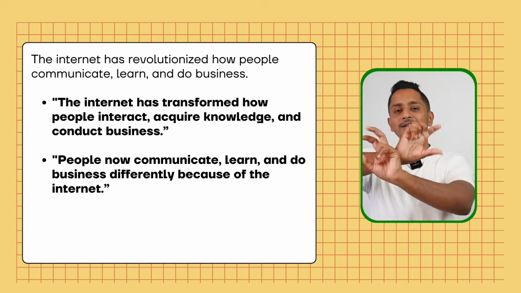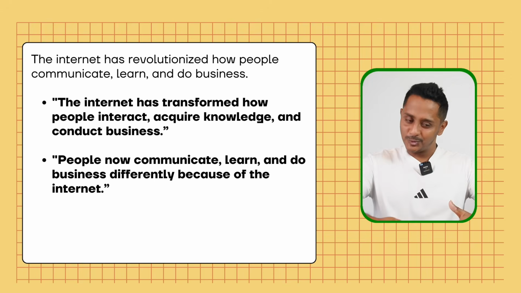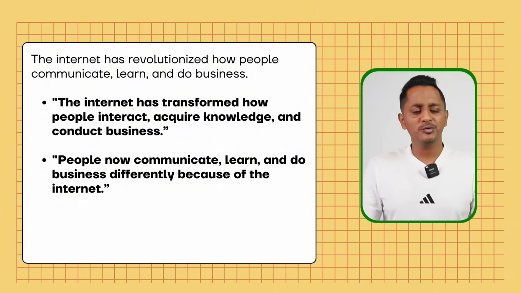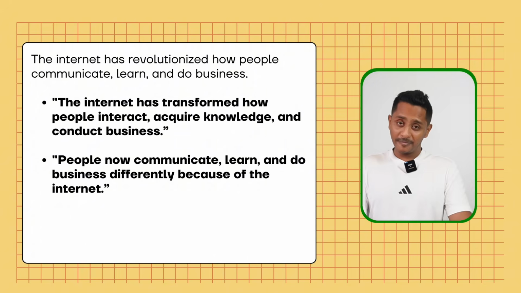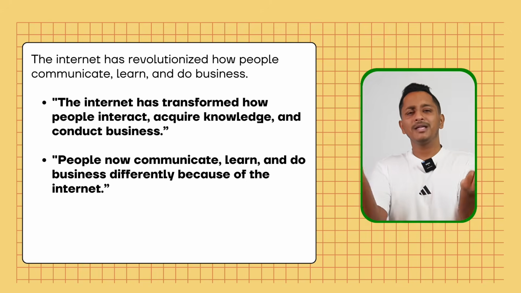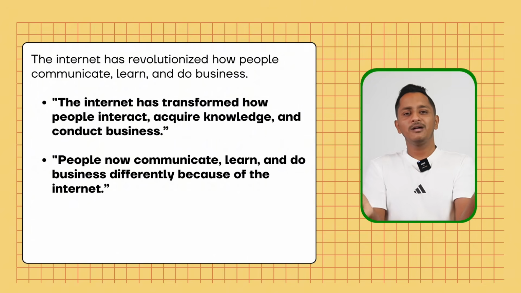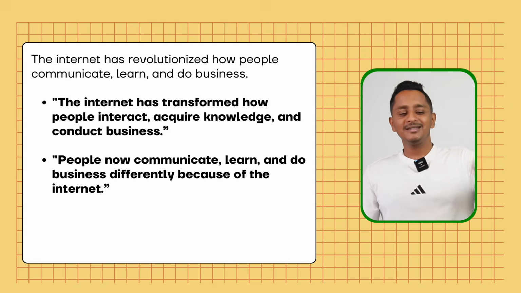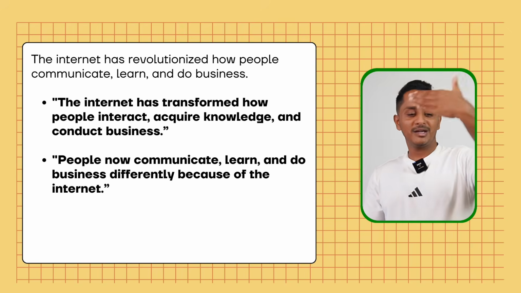Now we're going to alter the sentence structure. This is one of the ways to do it as well. People now communicate, learn, and do business differently because of the internet. I'm using the same set of words, I'm not changing many of the words, but I just changed the sentence structure. The original sentence: the internet has changed or revolutionized how people communicate, learn, and do business.